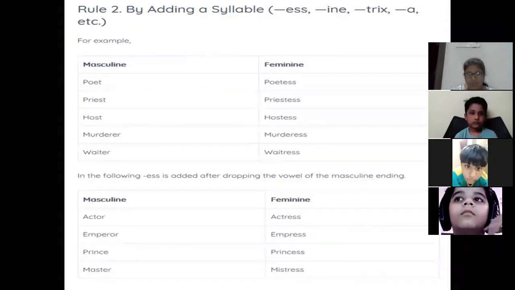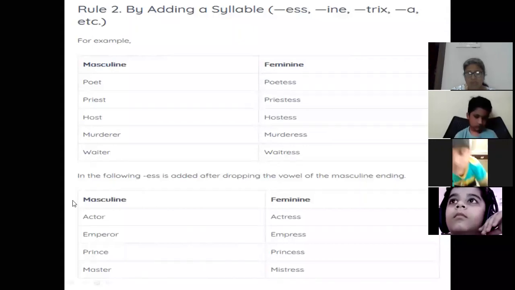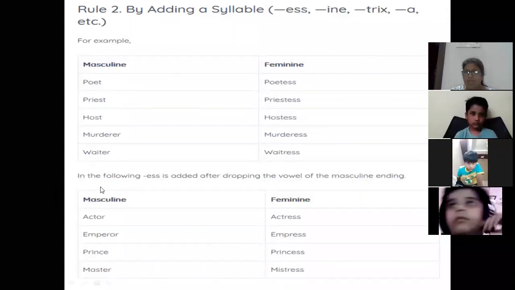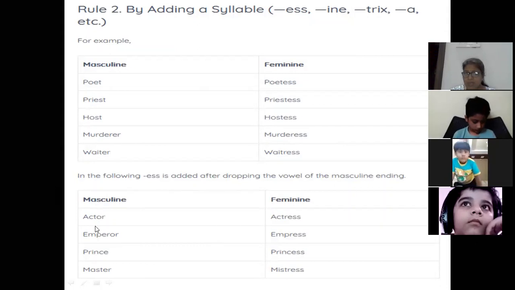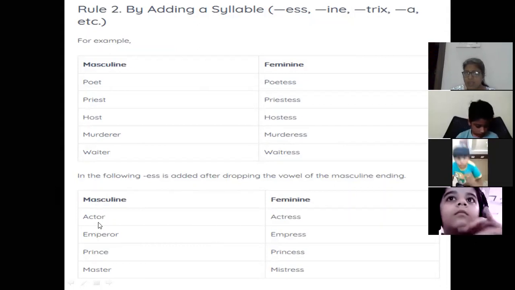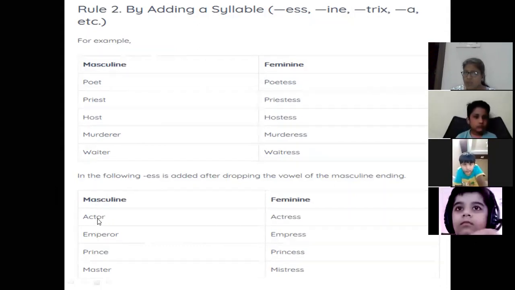Now, the second one. It is saying that in the following, E-double-S is added after dropping the vowel of the masculine ending. Here you can see in masculine, actor is given. ACTOR. O is the vowel.